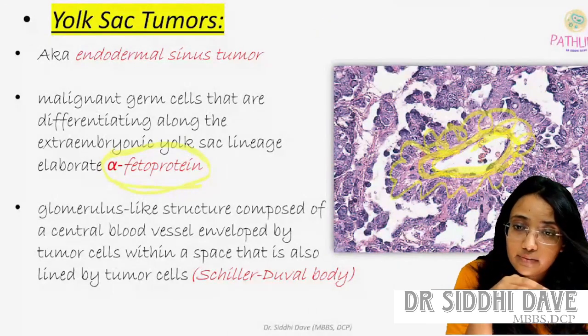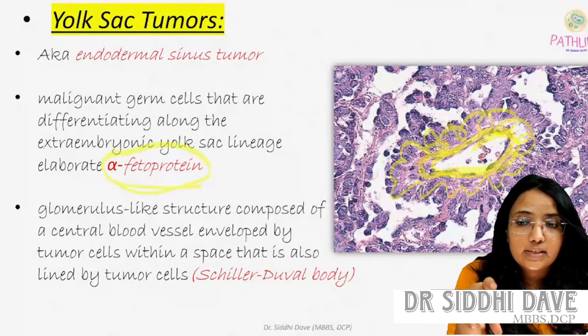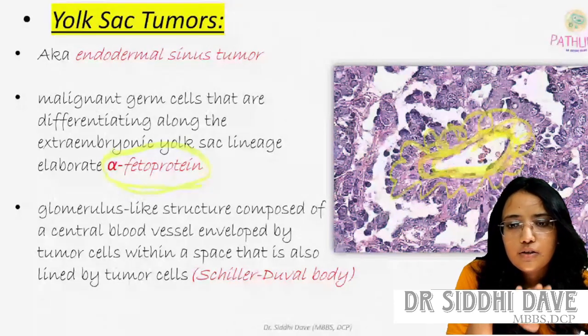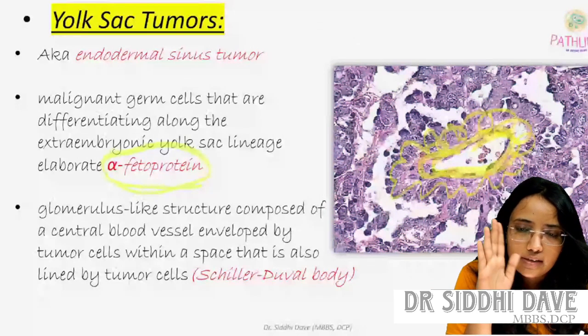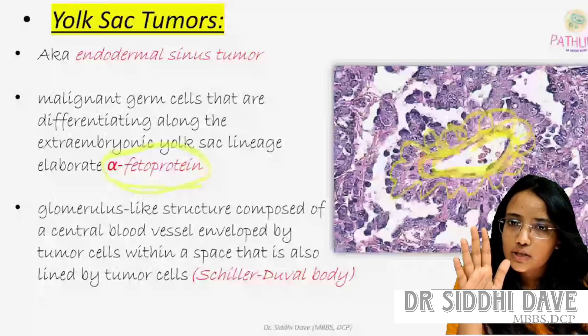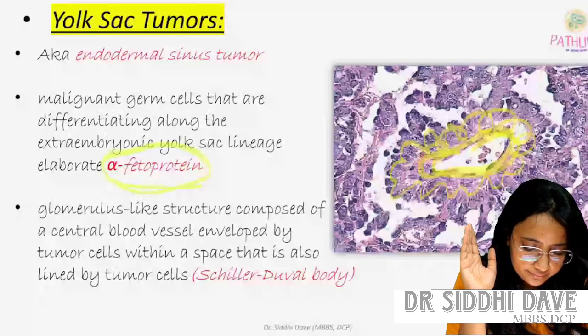The central blood vessel lies within a space that is also lined by tumor cells, and that is called a Schiller-Duval body. It is a peculiarity of the yolk sac tumor, many times asked in MCQs. So be aware: in yolk sac tumor, Schiller-Duval bodies will be there.